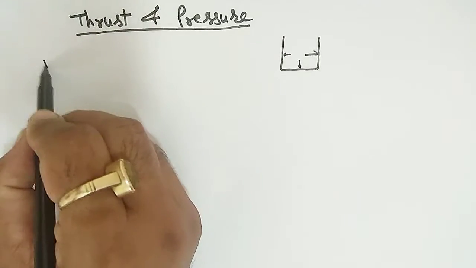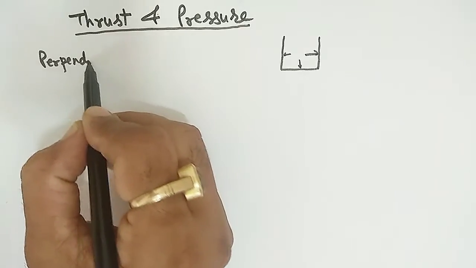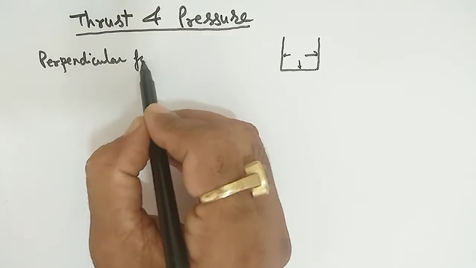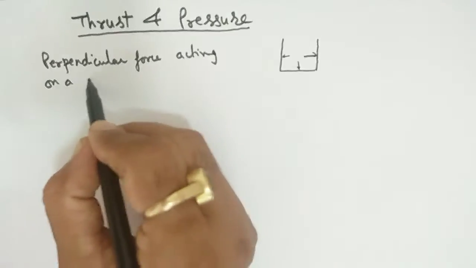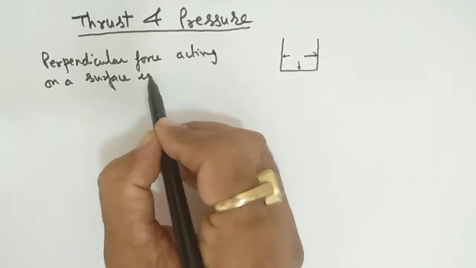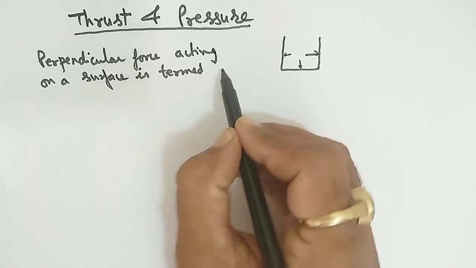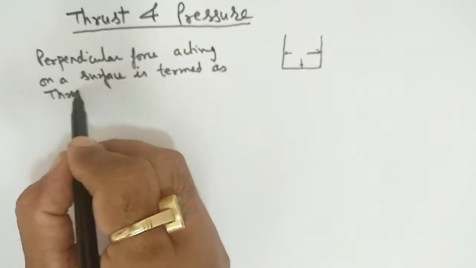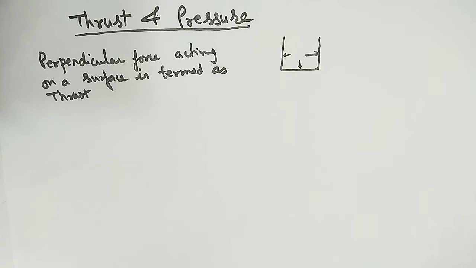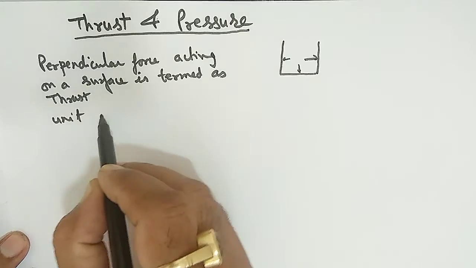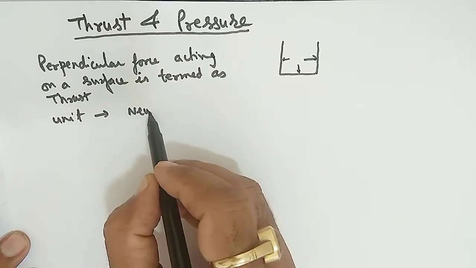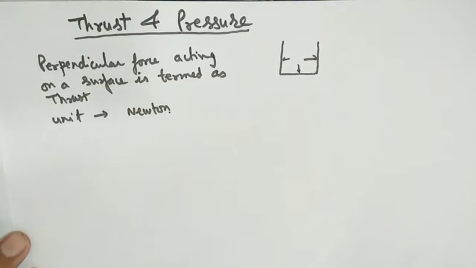So you can say the perpendicular force acting on a surface is termed as thrust. Thrust is nothing but a force. So I think it is clear what thrust is. Thrust is the force, so that's why its unit is the same as the unit of force, that is the Newton.